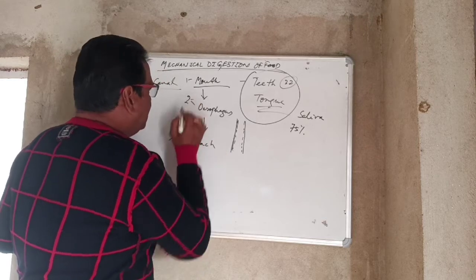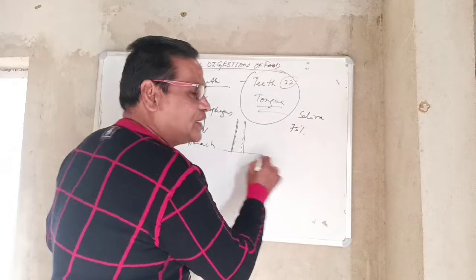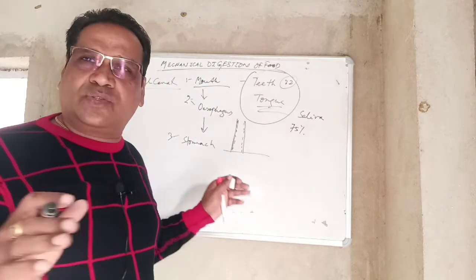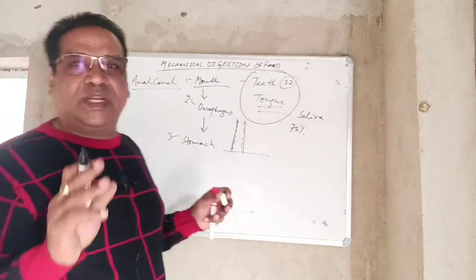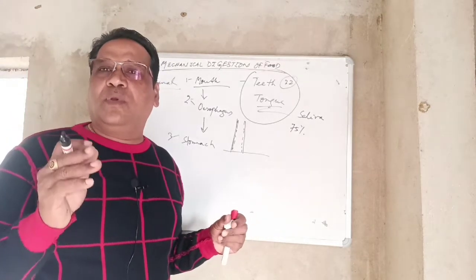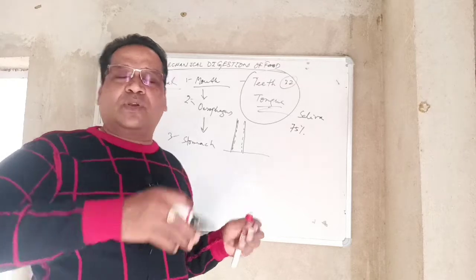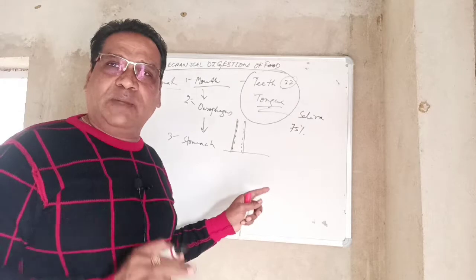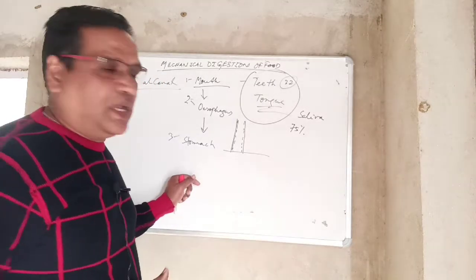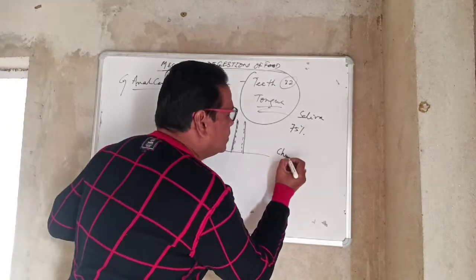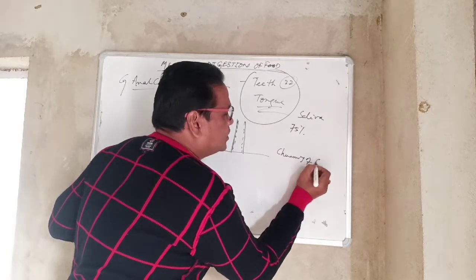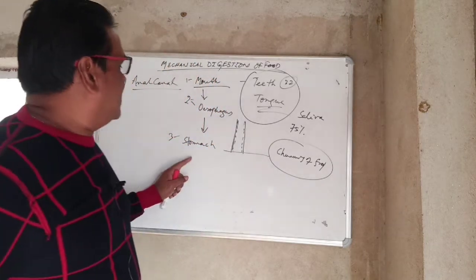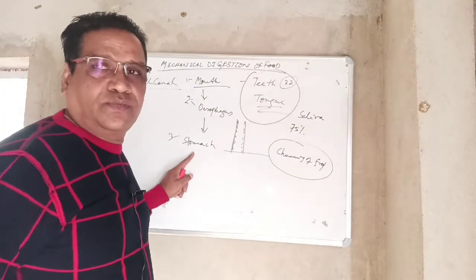The third part is the stomach. The stomach is a J-shaped organ, you know, with a wider space here. It also carries 3 types of muscles: longitudinal, oblique, and circular muscles. Muscle function is contraction and relaxation. By the work of these muscles, churning of food takes place. And here secretion also starts.